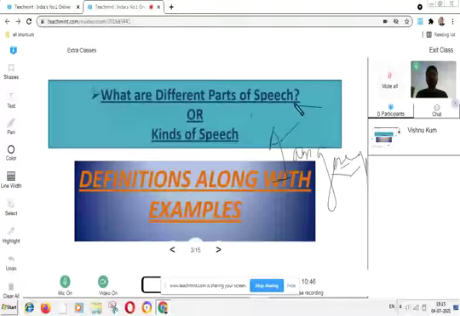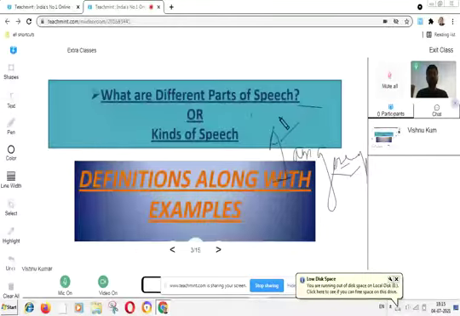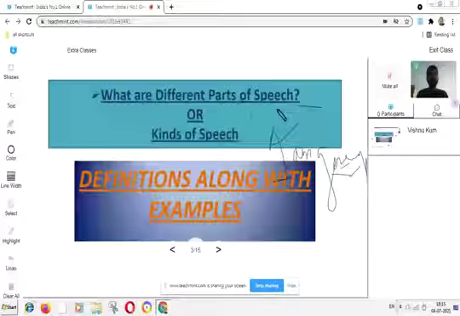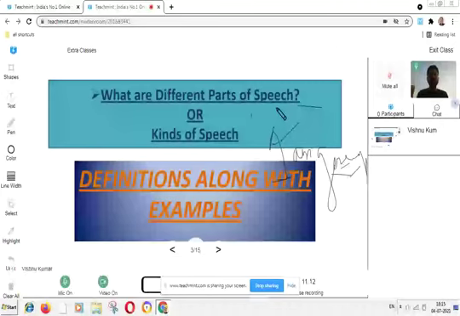One is noun, second is pronoun, third is verb, fourth is adverb, fifth is adjective, sixth is preposition, seventh is conjunction, and the eighth one is interjection. All right.